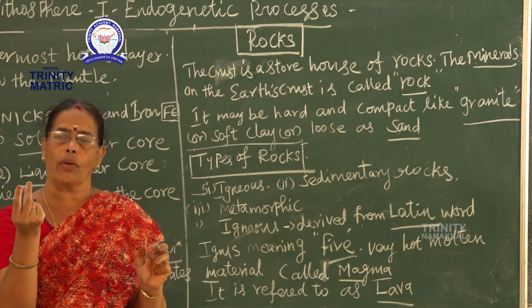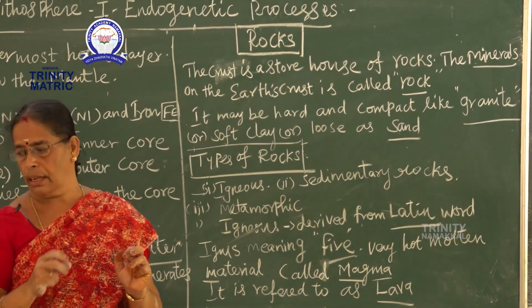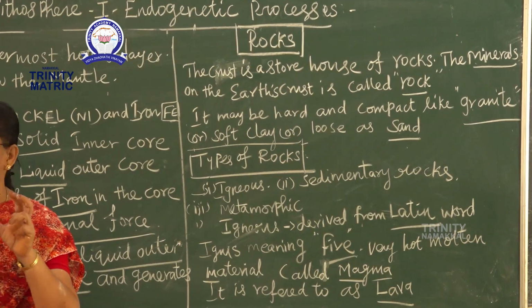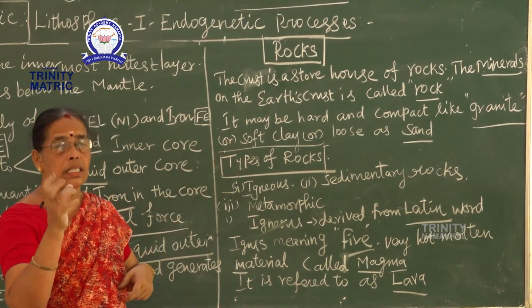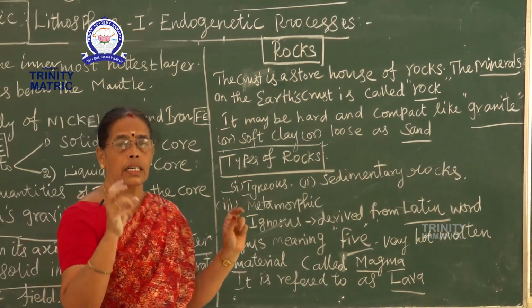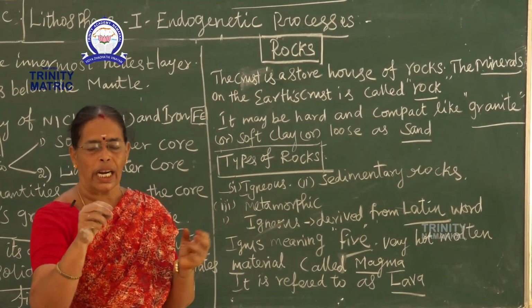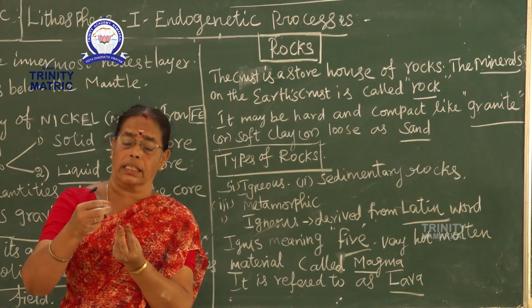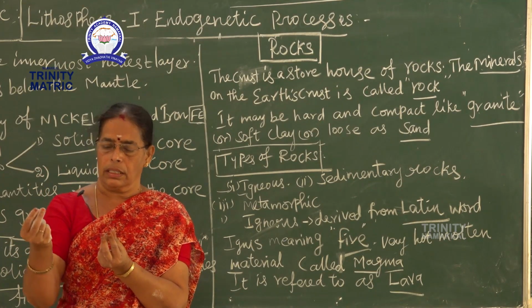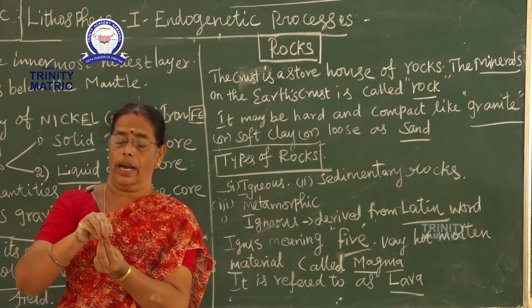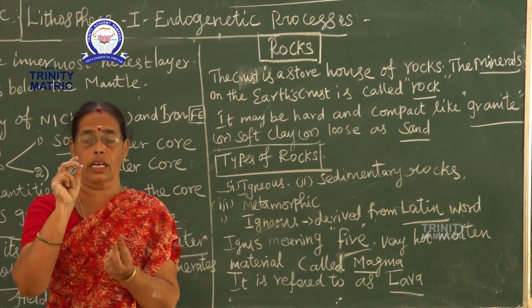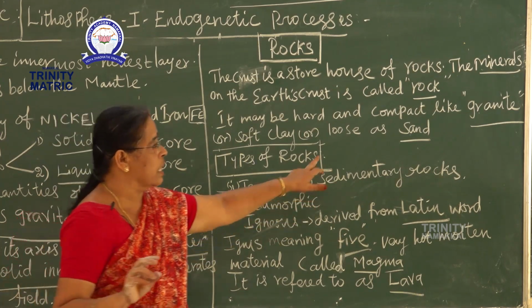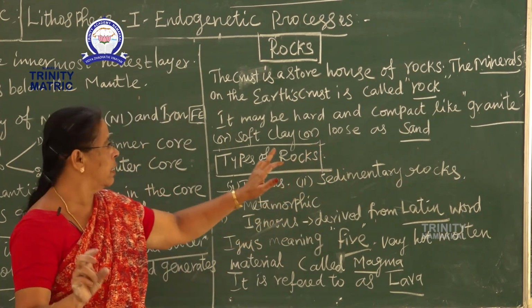The soil, how is it? It is a loose material. Now the granite, how is it? It is hard. Then clay is soft, and sand is loose. If you take sand, there is water in it. It is a loose material. It is porous. What is a pore? A pore is a hole. So it is loose, like sand.